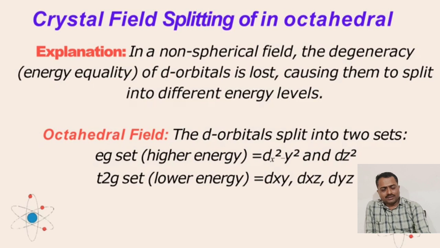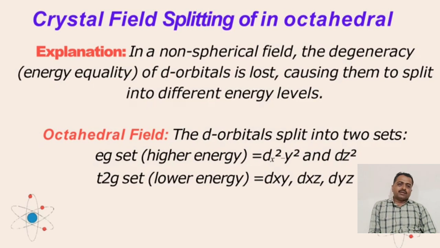Sometimes there is a ligand exchange reaction, but crystal field theory explains the stability of the coordination complexes. That means whether the coordination complex is stable or unstable, or whether the coordination complexes show such types of chemical reactions, on the basis of their ligand reaction, which is the lability or inertness of the coordination complexes. Now here the crystal field splitting is an important phenomenon in octahedral, tetrahedral and square planar coordination complexes. Here is the crystal field splitting of octahedral coordination complexes.